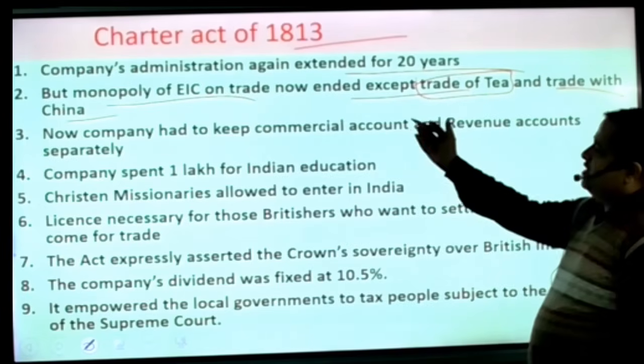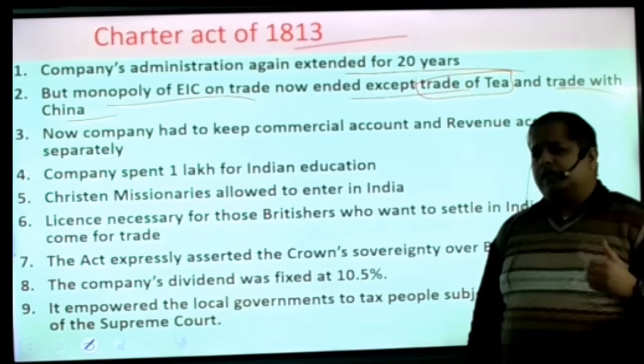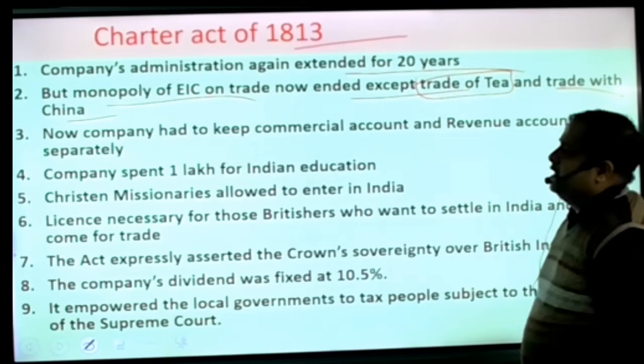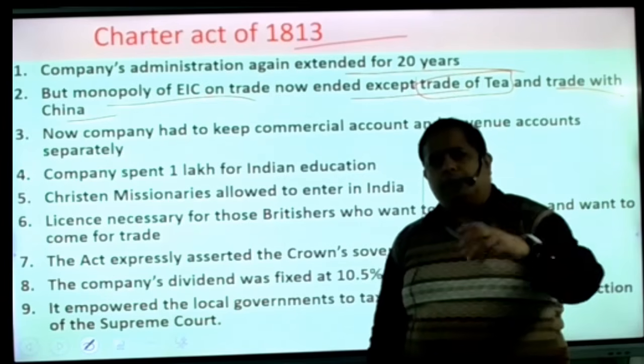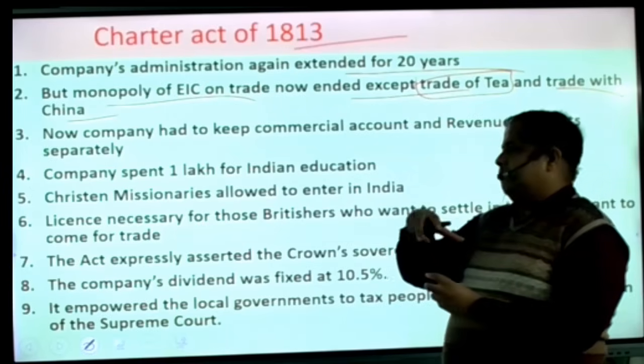The monopoly of the EIC on trade ended, and it was only said that you can do the trade of tea and trade with China as before, but in other areas other British companies can participate. So it was only to create a burden on the British company.